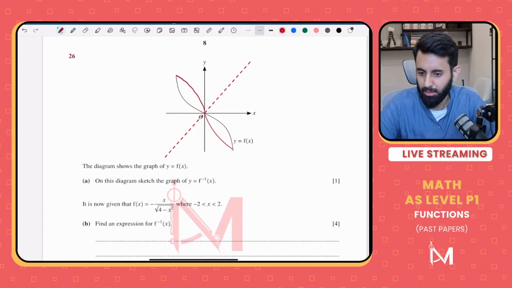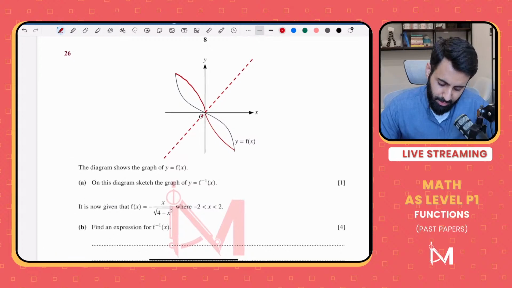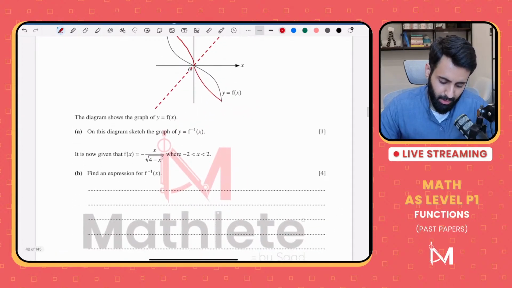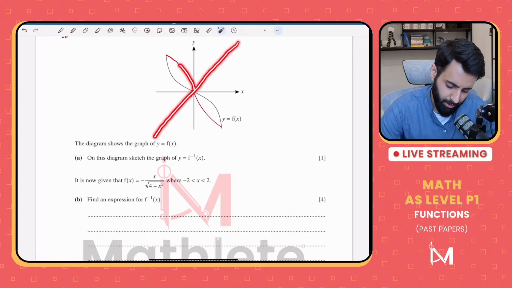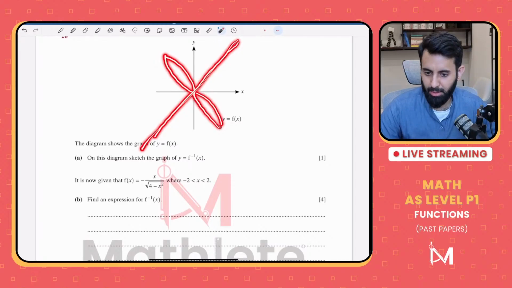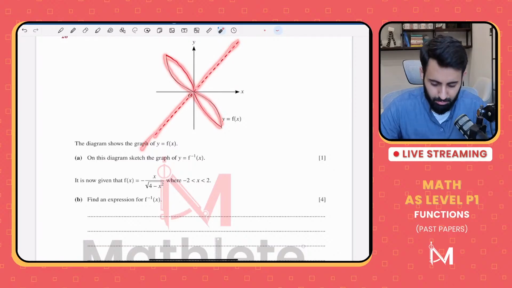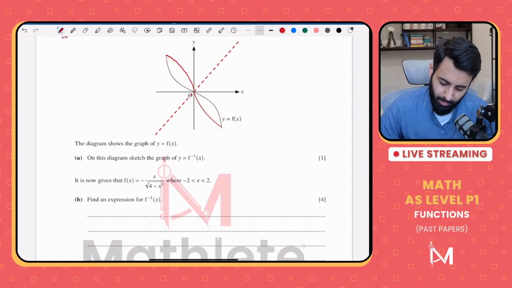That's it. Job done. Achha, it is now given that f of x is equals to minus x over... Dekho, I will give you a trick. Before you walk away from it, just ask yourself this question. Do these two look like mirror images of one another? Like, for example, if I place a mirror in between, do these two look like mirror images of one another? Yes, they do. If they do, that means you've done it correctly. If they don't, that means you've done something wrong.